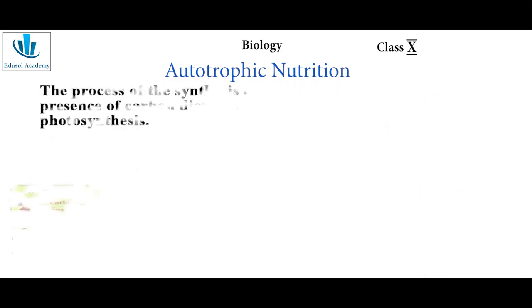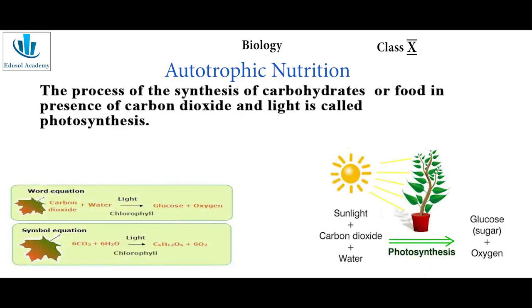The chlorophyll absorbs photosynthetically active radiation from the sun, and along with that, it uses water and carbon dioxide to synthesize glucose, or the food that is required for plants for its survival.